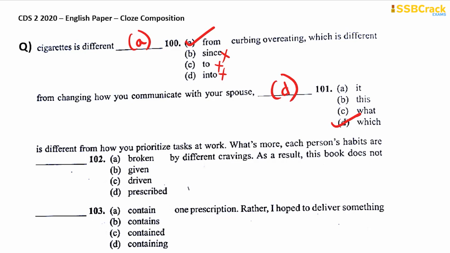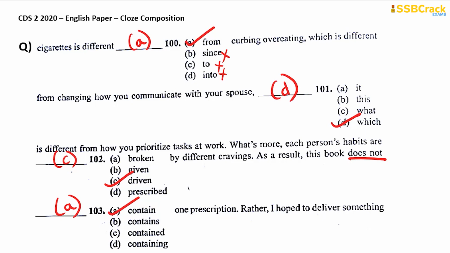What's more, each person's habits are broken by different cravings, given by different cravings, driven by different cravings, or prescribed by different cravings. It should be driven, because we are getting driven or influenced. Driven means influenced, right? So option C is your answer for this blank. As a result, this book does not contain, not contains, contained, or containing. This book does not contain. Does not is followed by the main verb contain, right? So option A is your answer for the blank.